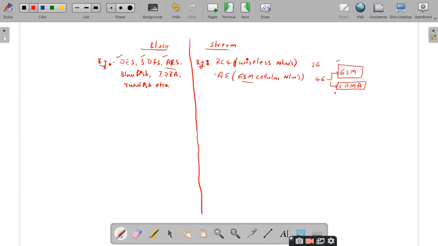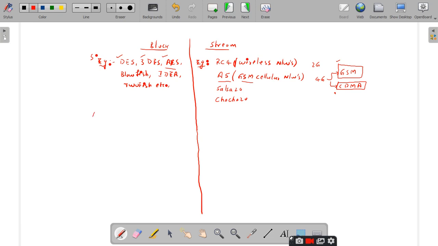So let us forget about this. A5 is the stream cipher which we are going to use under GSM cellular networks, right? Other than this, there are some other basic stream ciphers like Salsa20 and ChaCha20. Like this we have different varieties of stream ciphers. So is it clear? Yes, sir. Now this is the fifth point, I think, right?